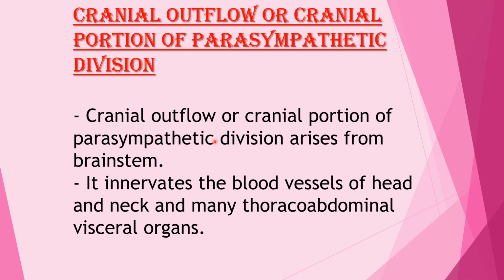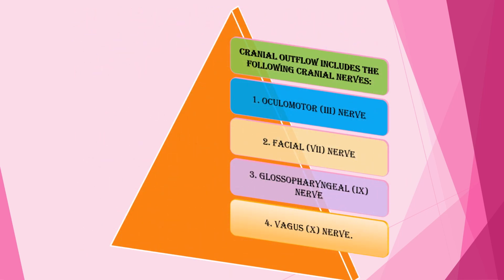Cranial outflow, or cranial portion of the parasympathetic division, arises from the brainstem and it innervates the blood vessels of head and neck and many thoraco-abdominal visceral organs. Cranial outflow includes the following cranial nerves: 3rd, 7th, 9th and 10th cranial nerves: oculomotor, facial, glossopharyngeal and vagus nerve.